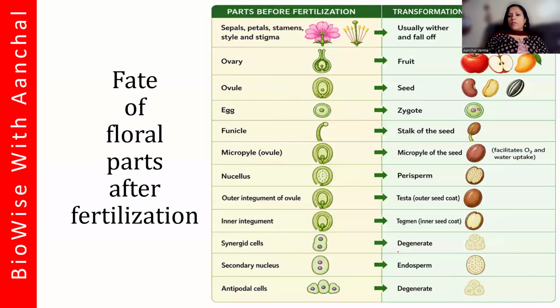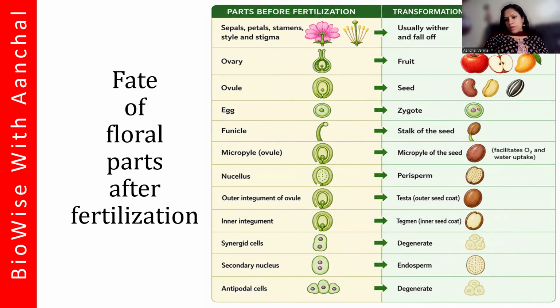Now, what is the fate of the floral parts? You can see here that the sepals, petals, stamen, style and stigma generally wither away and fall off. Ovary becomes the fruit. Ovule becomes the seed. The egg becomes the zygote. Funicle becomes the stalk of the seed. Micropyle remains the micropyle of the seed.